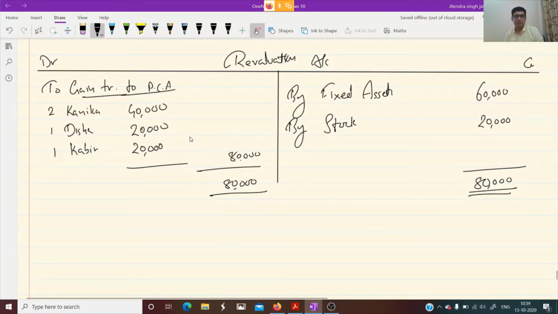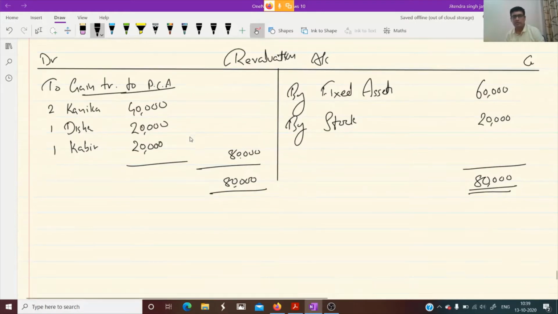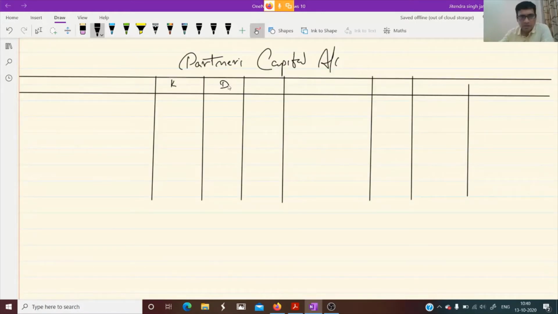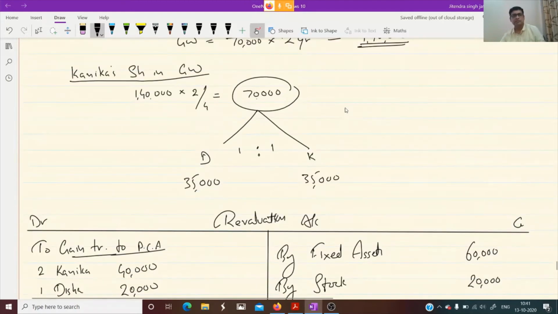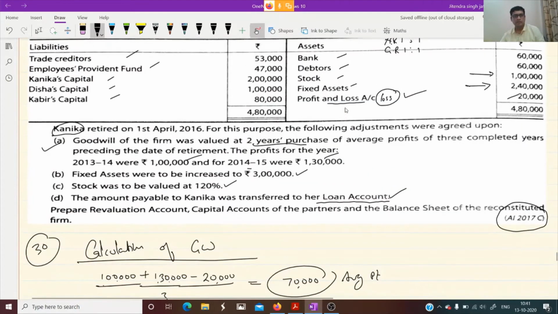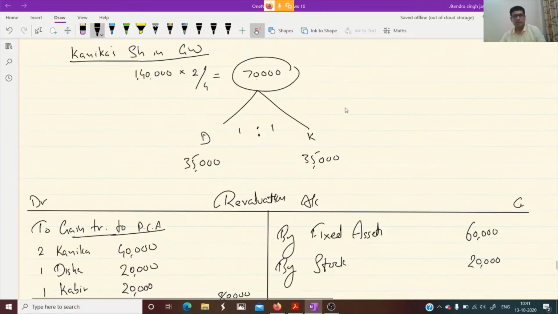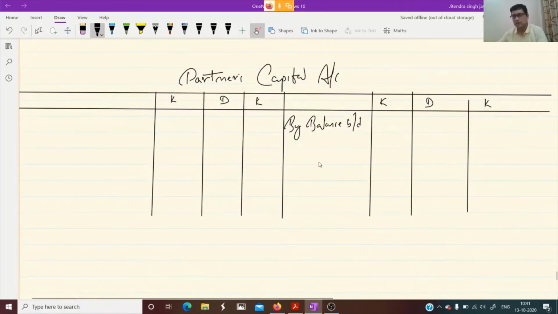We need to prepare the partners' capital account of Kanika, Disha and Kabir. Capital account starts from which side? Capital account starts from the credit side. Why balance brought down? Let us see their capital. Capital is 2 lakh, 1 lakh 80,000.